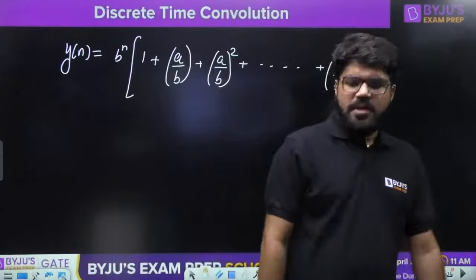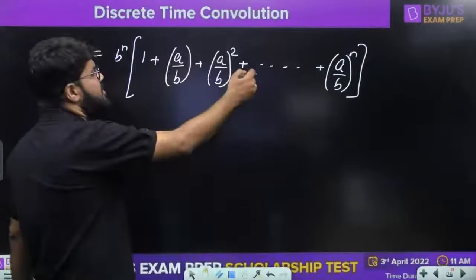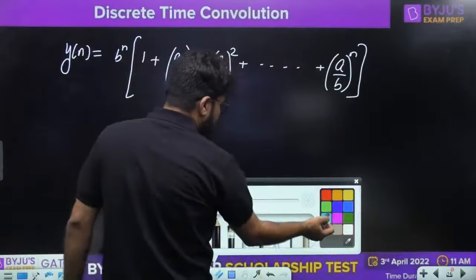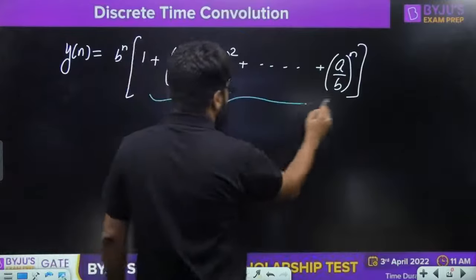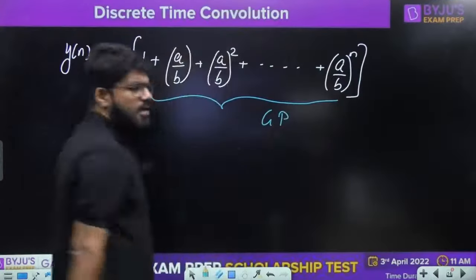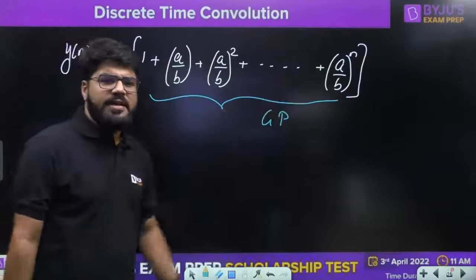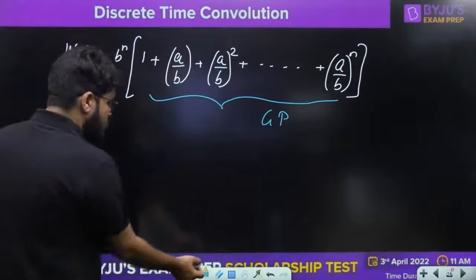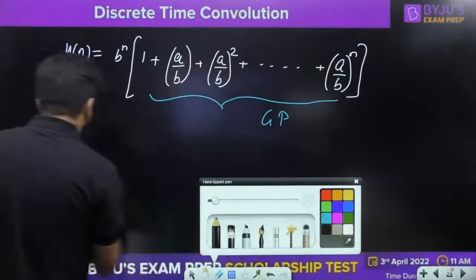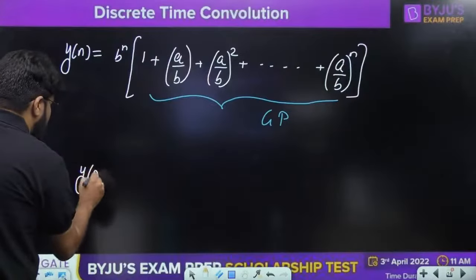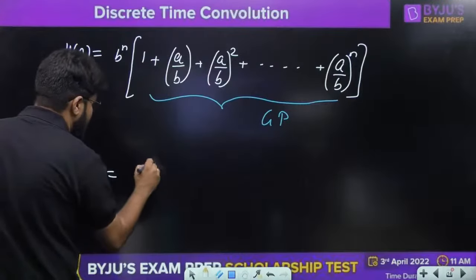No issue, sir. Sir, what should be the final answer? Now this is a GP. What is this expression coming up? Okay. This is what makes a GP, a geometric progression: a, ar, ar square, etc., with n plus 1 terms. So solving with the formula of GP, let us write down the final answer. That is going to come eventually after solving all the terms.